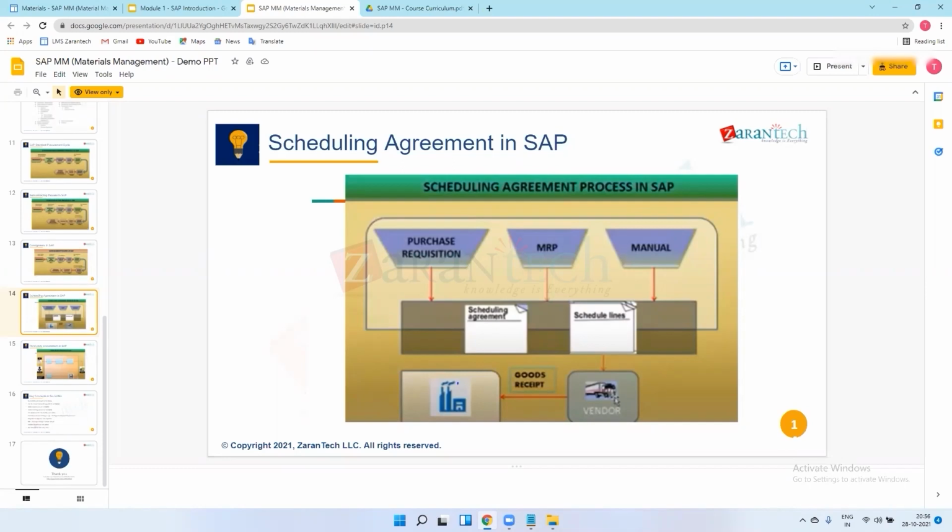Then on 10th October they manufacture again, and we have to give material to production, so we have already created the scheduling line for the vendor. The vendor is responsible for sending the material to the company, and we issue it to production. That means day-wise procurement in a scheduling agreement.